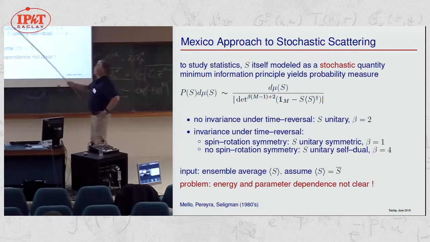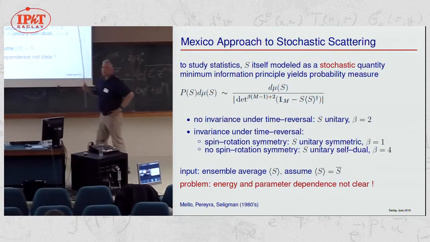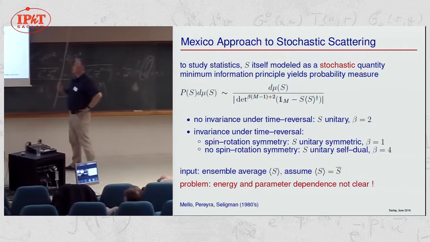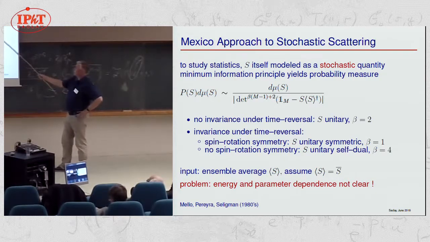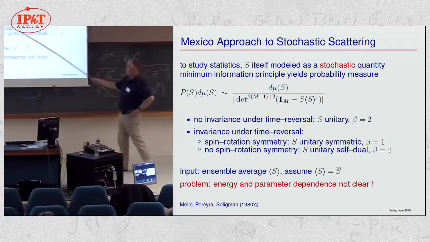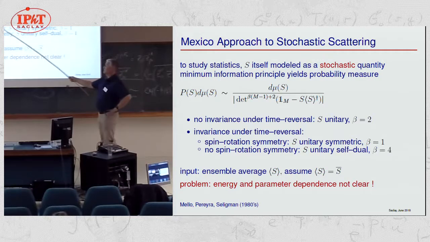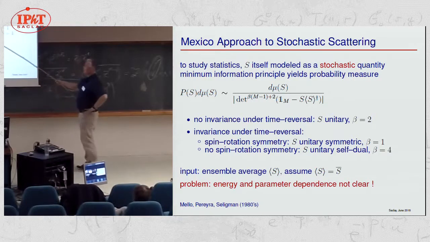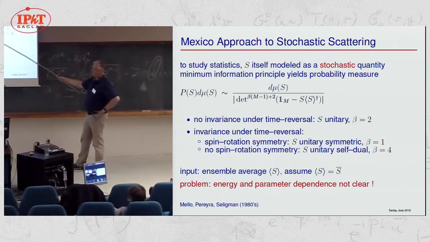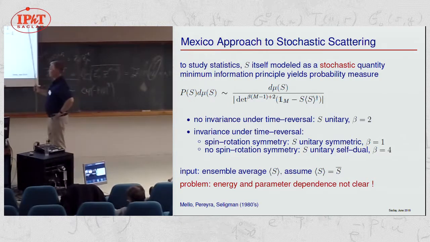You see it here. Beta just characterizes the symmetry class we are in. If you have no invariance under time reversal, S is just unitary, beta is 2. If we have invariance under time reversal, we have to distinguish the cases with or without spin rotation symmetry. S is then unitary symmetric or unitary self-dual. Beta is then 1 or 4, and beta equal 1 is by far the most common case.